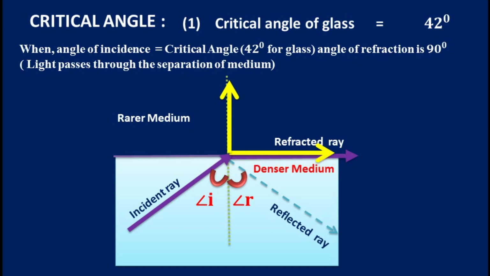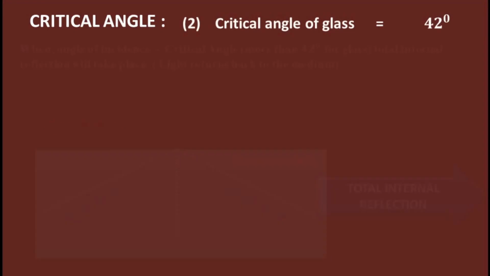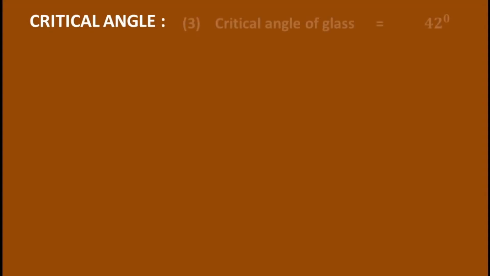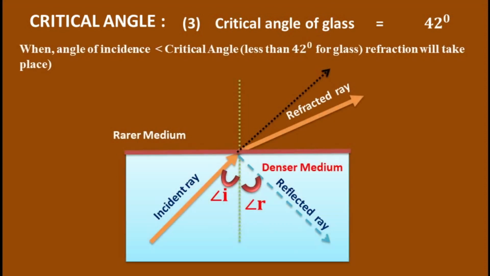Number 2, if the angle of incidence is more than the critical angle, that is for glass more than 42 degree, total internal reflection will take place. That means the angle of reflection will be equal to the angle of incidence. Number 3, if the angle of incidence is less than the critical angle, that is for glass less than 42 degree, then the ray of light will refract.